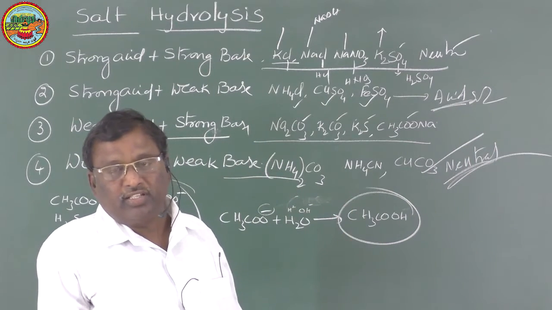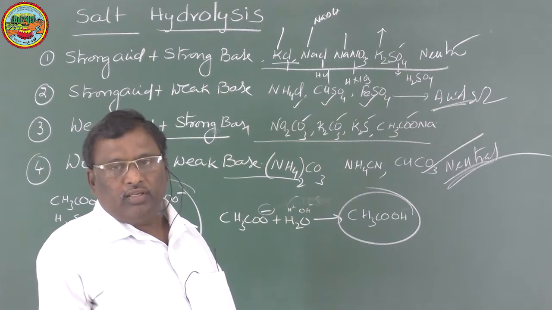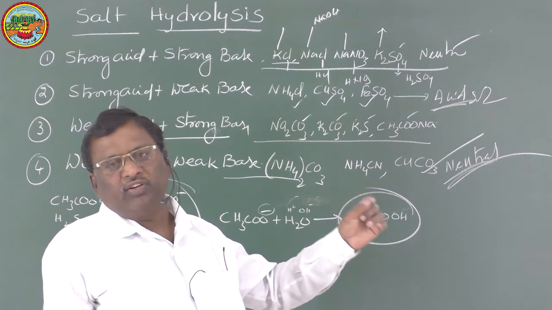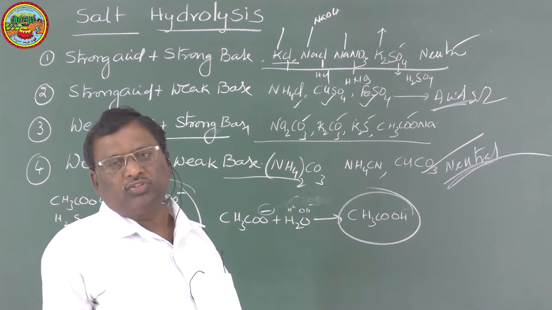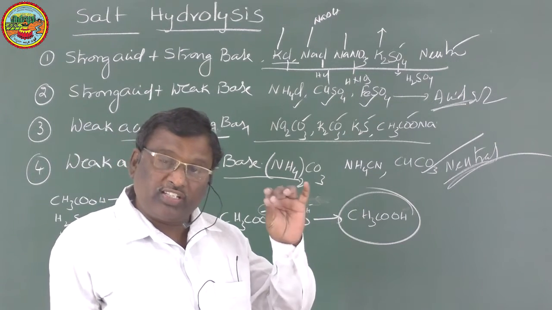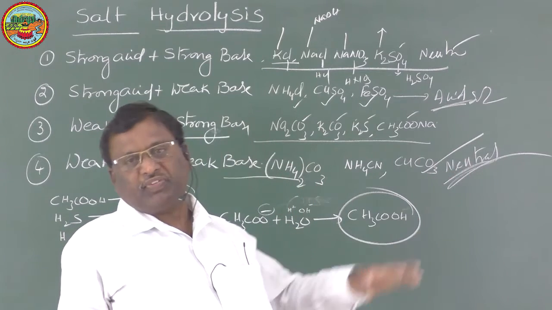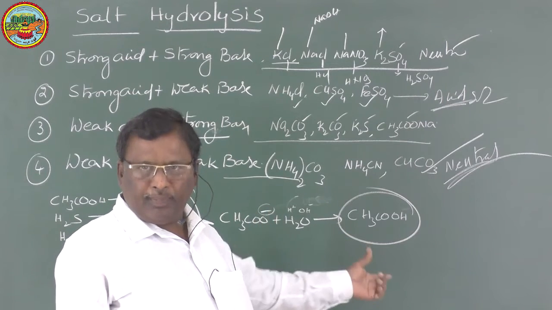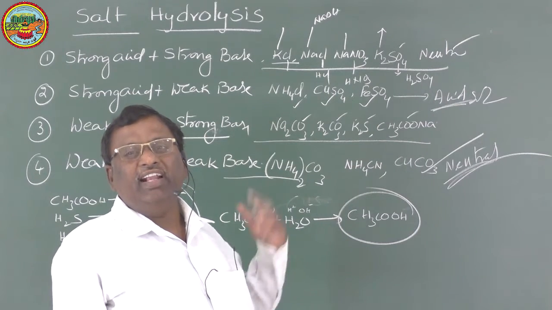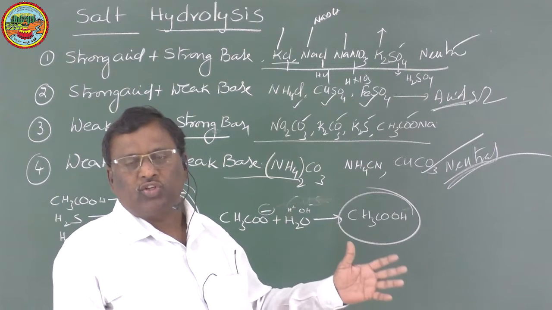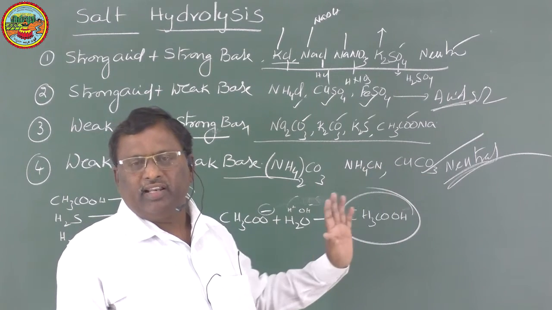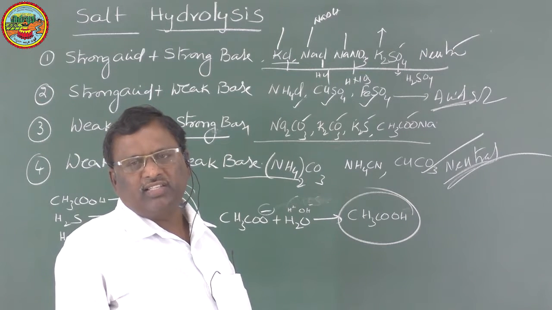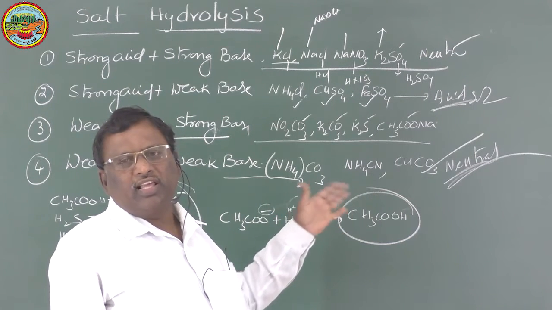But in competitive examinations, if a salt is given which is obtained from a weak acid and a weak base, for the weak acid you have a dissociation constant, and for the weak base also you have a dissociation constant. If those dissociation constant values are given specifically, in such cases the acid or base which has the higher dissociation constant naturally will have that tendency.